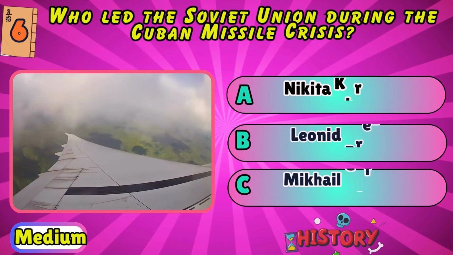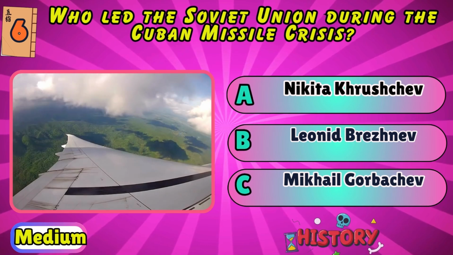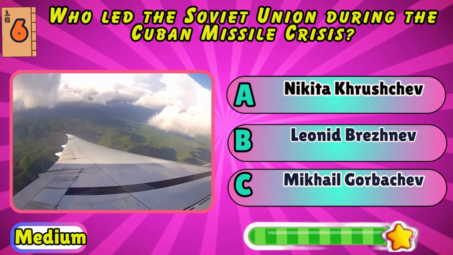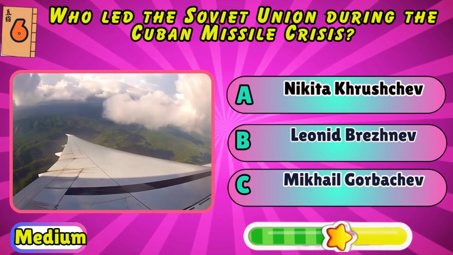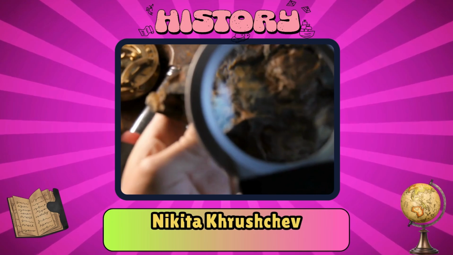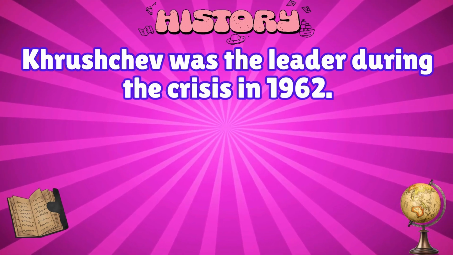Who led the Soviet Union during the Cuban Missile Crisis? Nikita Khrushchev, Leonid Brezhnev, or Mikhail Gorbachev? Nikita Khrushchev. Khrushchev was the leader during the crisis in 1962.